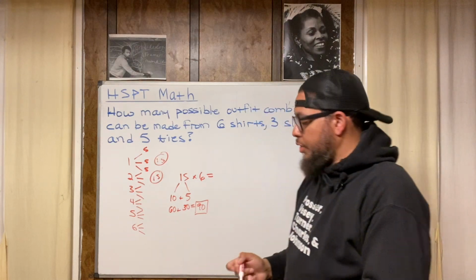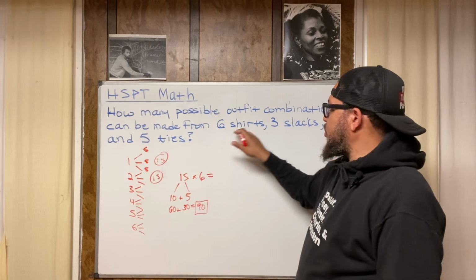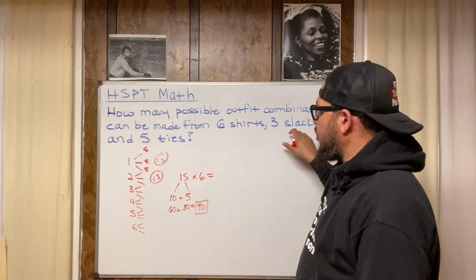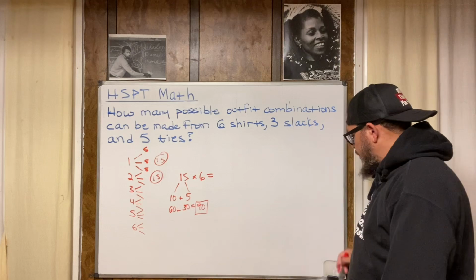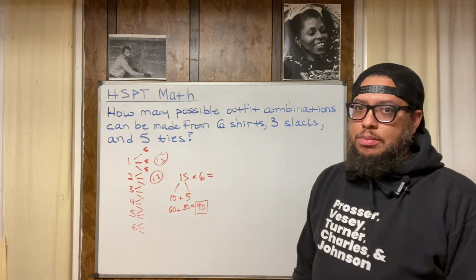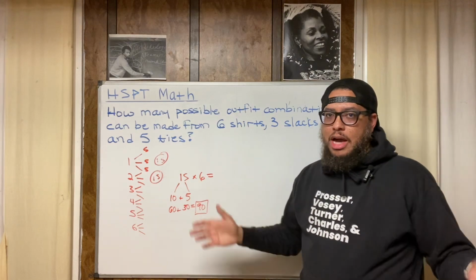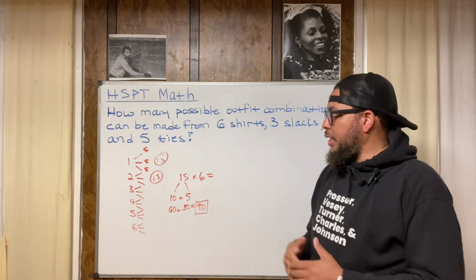But the quick and dirty way is you just multiply the amounts of the different items: the number of shirts, the number of dress slacks, and the number of ties. Just multiply them out. Something to think about if you're an adult going on vacation and trying to map out your outfits. This is how you get 90.